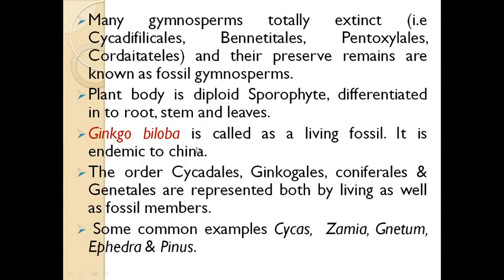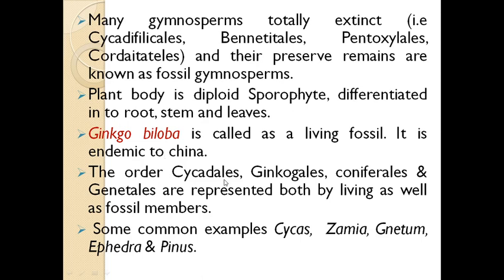This Ginkgo biloba is found from a primitive period of time, an ancient period of time, meaning it exists in living form as well as in fossilized form. That's why it is also called the living fossil. Remember that it is asked in MCQs. It is endemic to China. It has only a restricted distribution; it is found only in China.